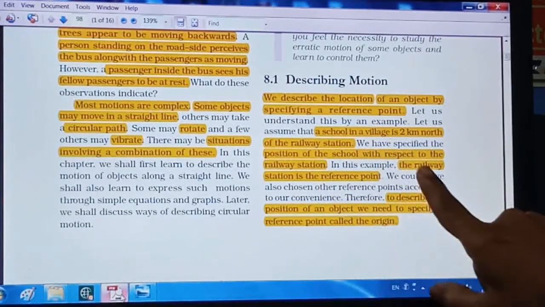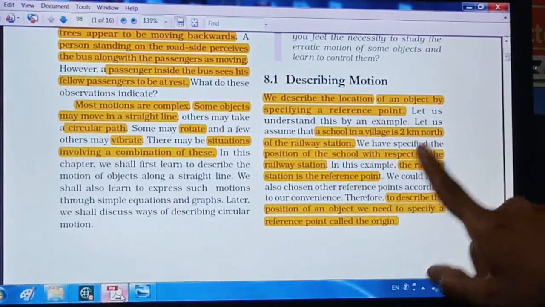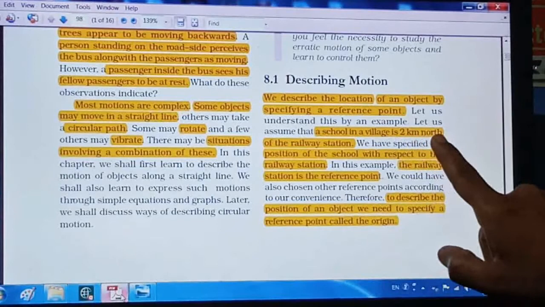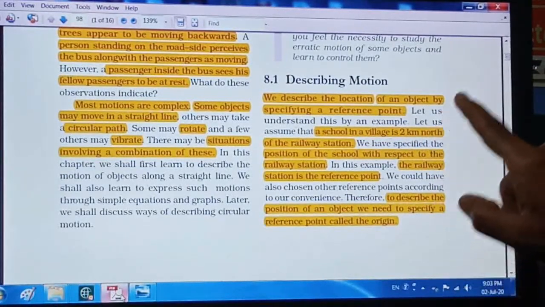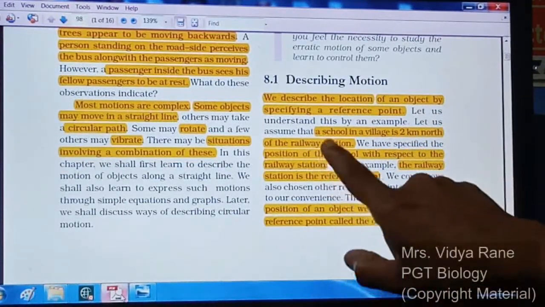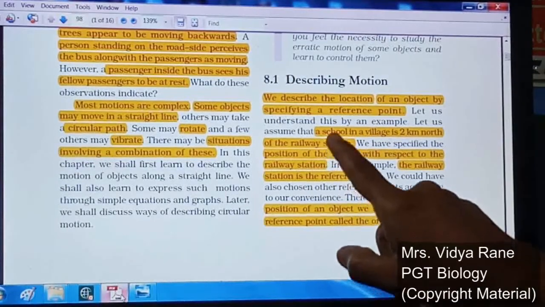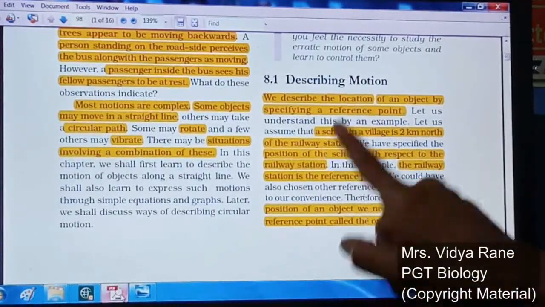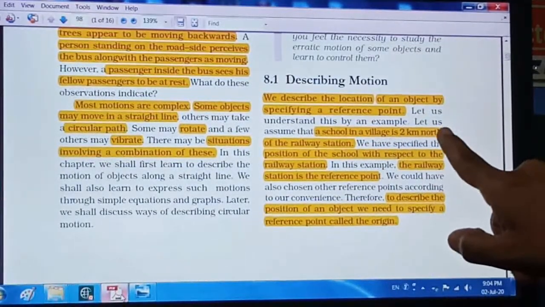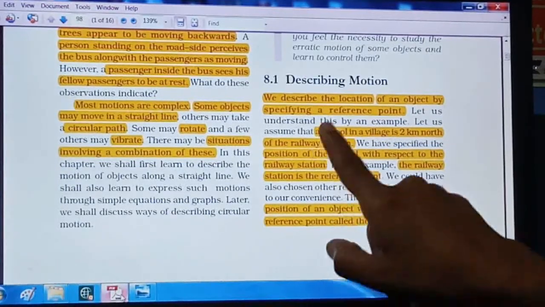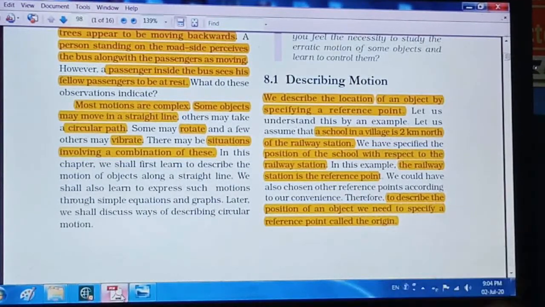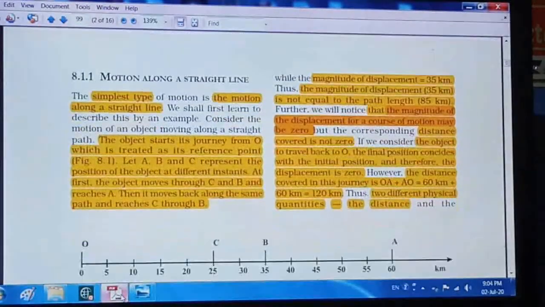In this case, it is said that the school is 2 kilometers north of the railway station. So 2 kilometers is the distance, and the direction is given, but from where will this 2 kilometer distance start? It will start from the railway station. So the railway station is the origin, right? From here you have to start measuring the distance, that is, 2 kilometers in a north direction. So this reference point is called the origin. Now see on the next page,